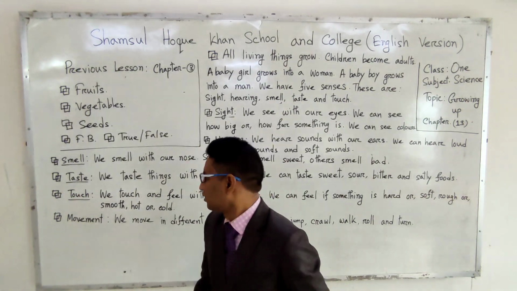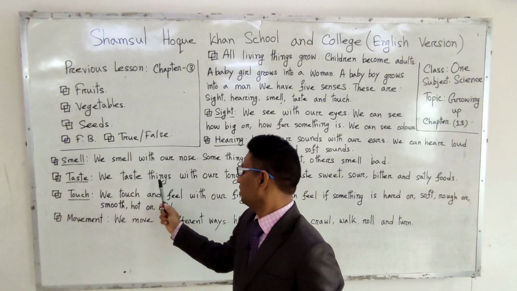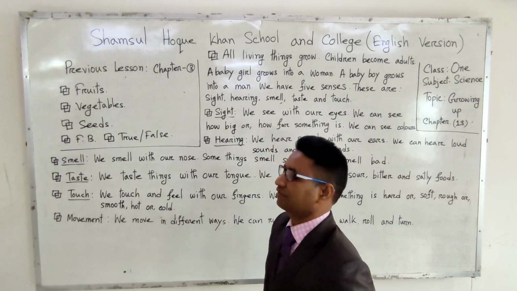Now, taste. We taste things with our tongue.